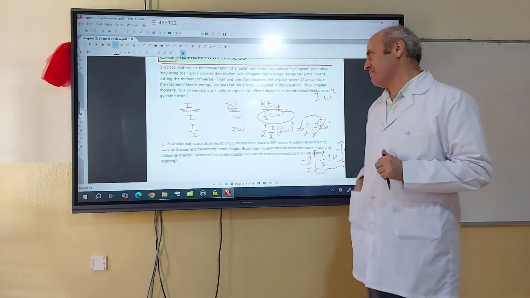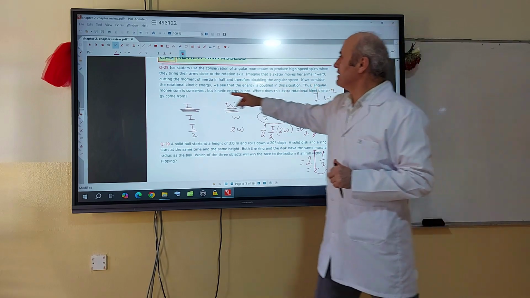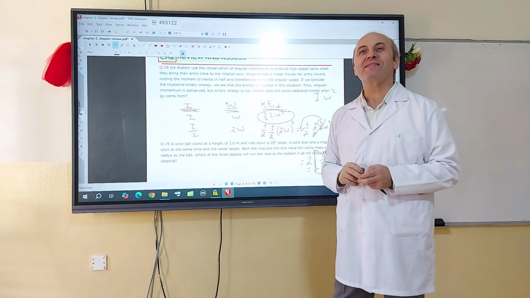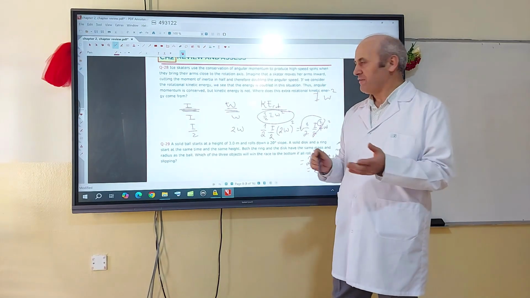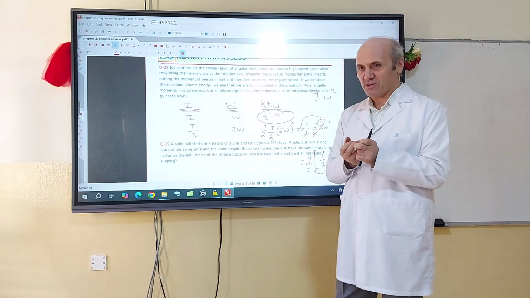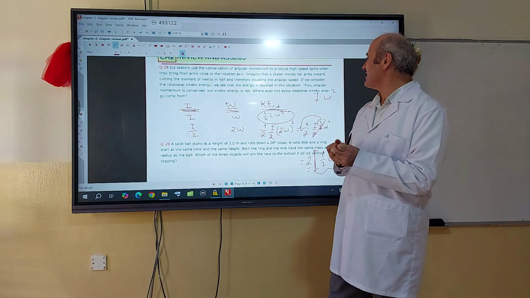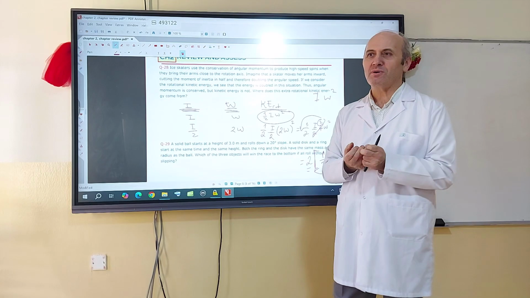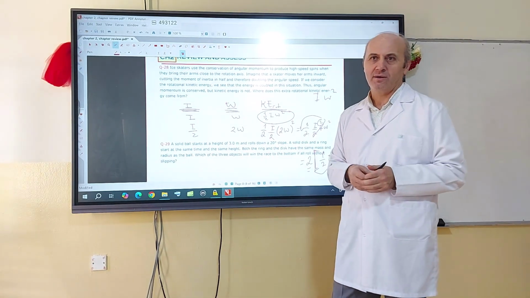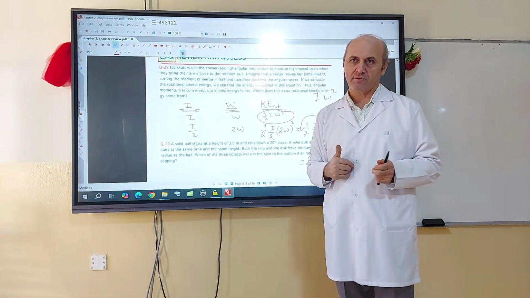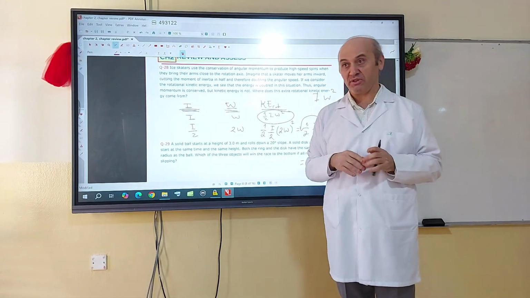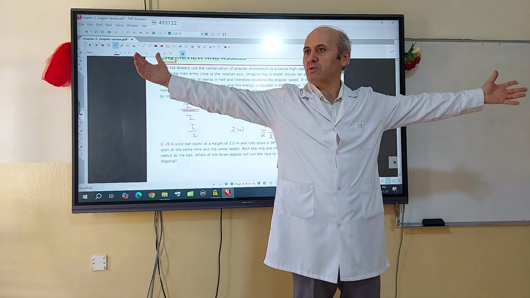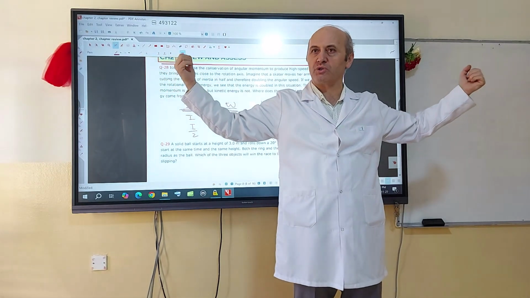But this question has another part. Is angular momentum conserved? Yes. But kinetic energy is not conserved because it doubled. If the kinetic energy is doubled, they are asking you, where does this extra kinetic energy come from? Because initially it was only 1/2 I omega squared, then it becomes twice that. Where does this extra energy come from? It's coming from when the ice skater is pulling her arms closer.